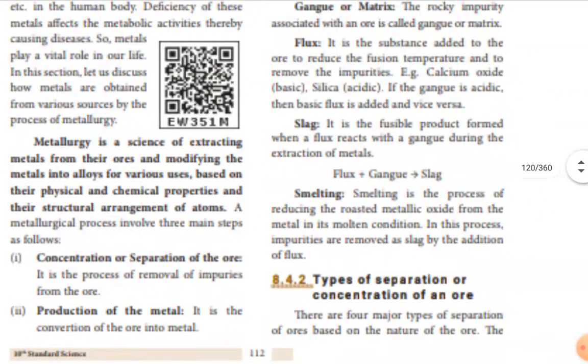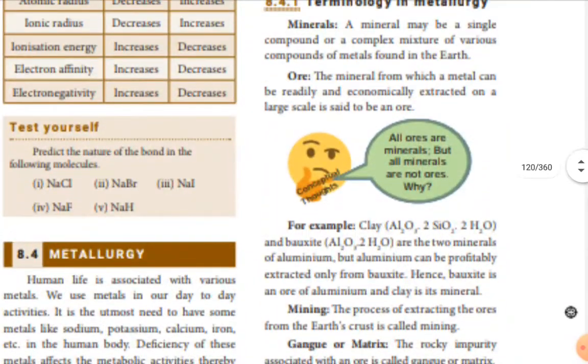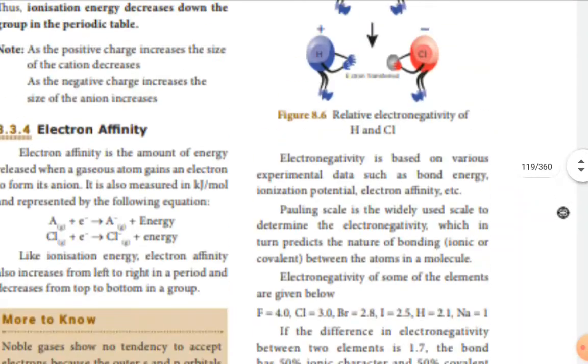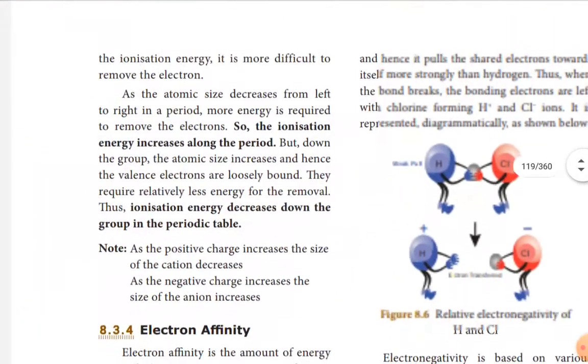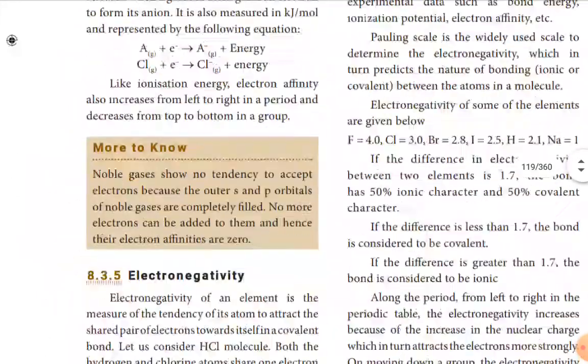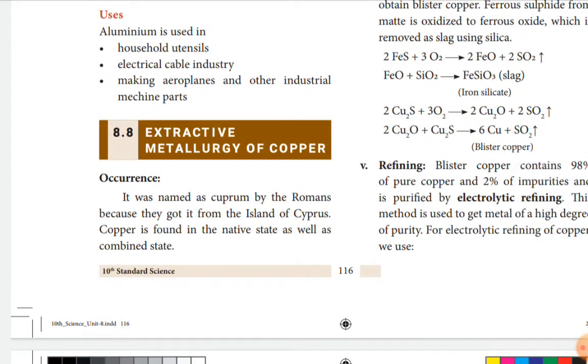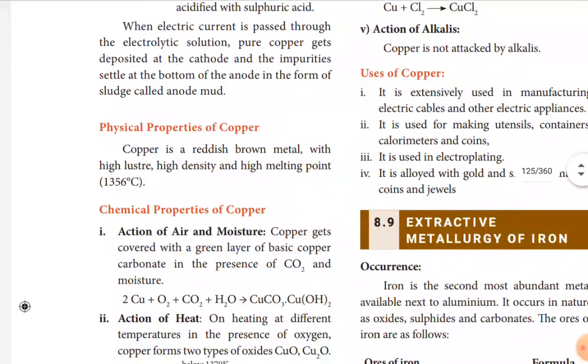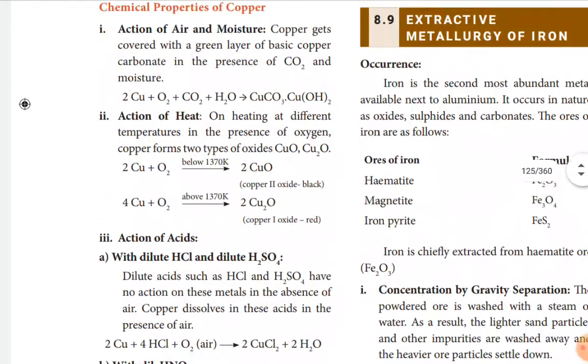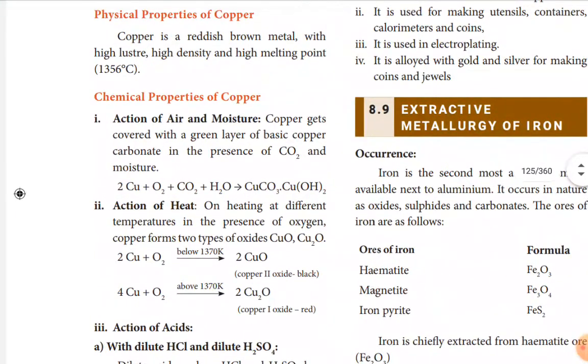Here it is not given. Move to the page where you can see the chemical properties.